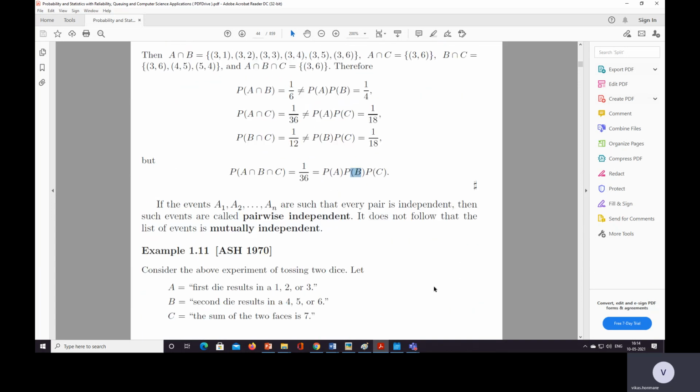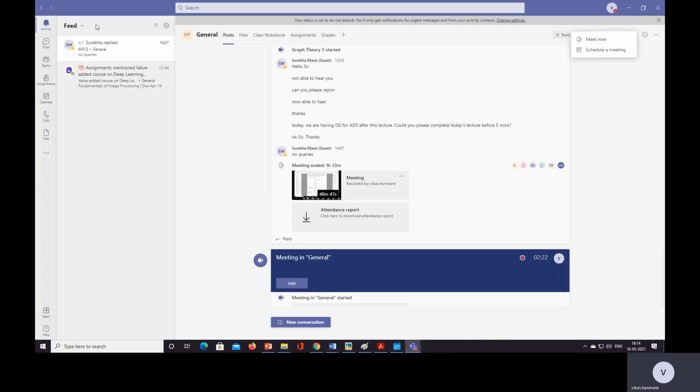Then we'll take one more example. Consider the above experiment of tossing two dice. The first die results in a 1, 2 or 3. The second die results in a 4, 5 or 6.